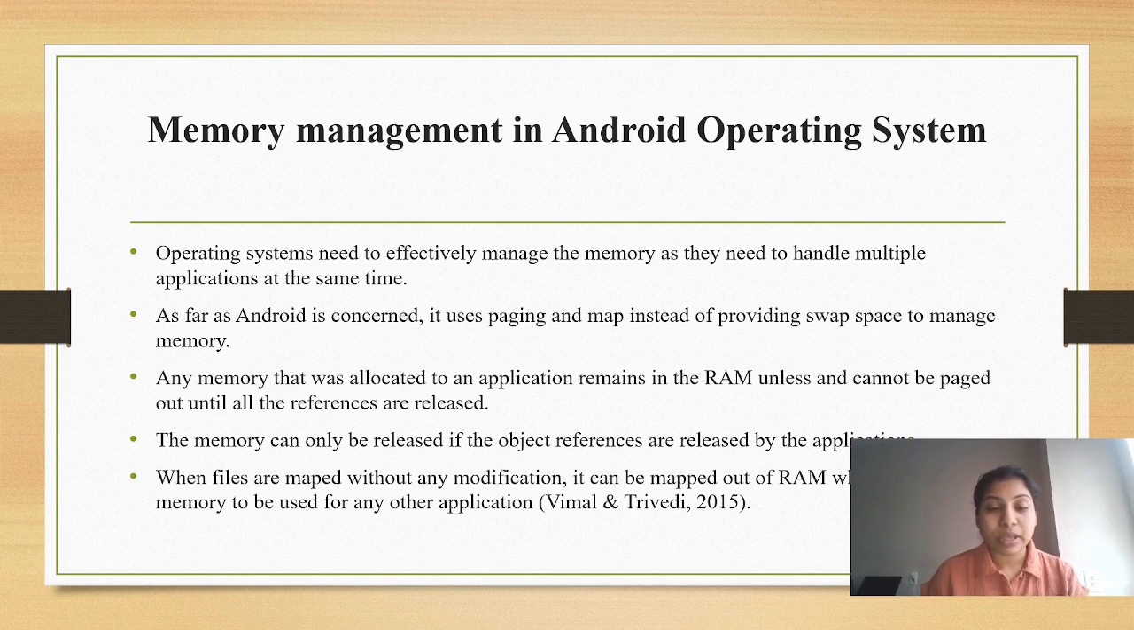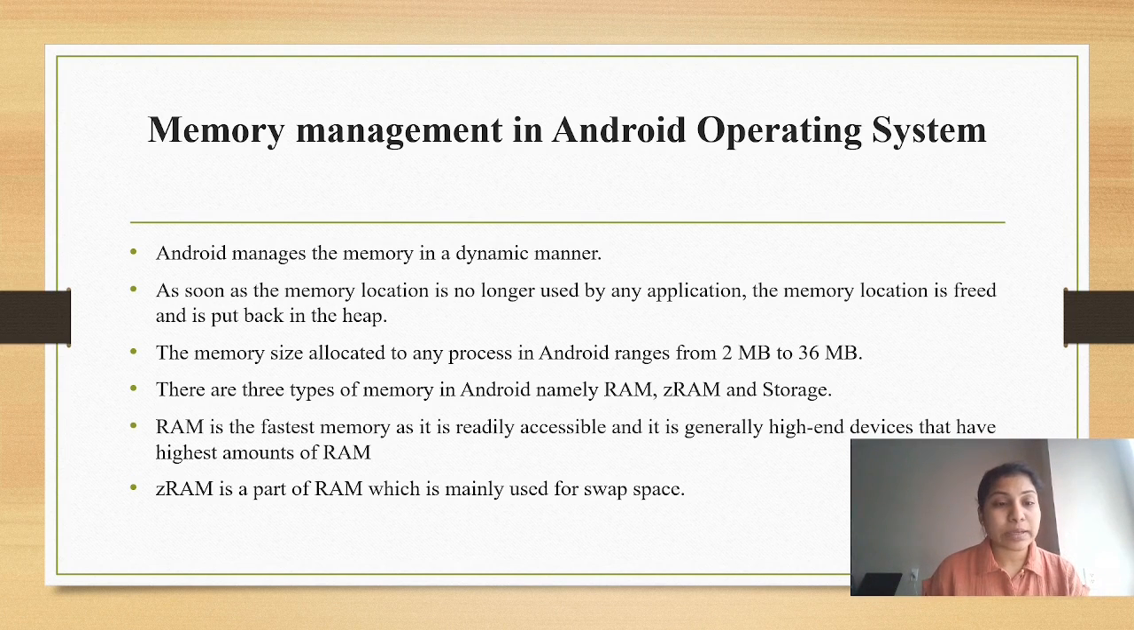When files are mapped without any modification, they can be paged out of RAM when the system wants the memory to be used for other applications. And Android manages the memory in a dynamic manner. As soon as the memory location is no longer used by any application, the memory location is freed and is put back in the heap. The memory size allocated to any process in Android ranges from 2 MB to 36 MB.